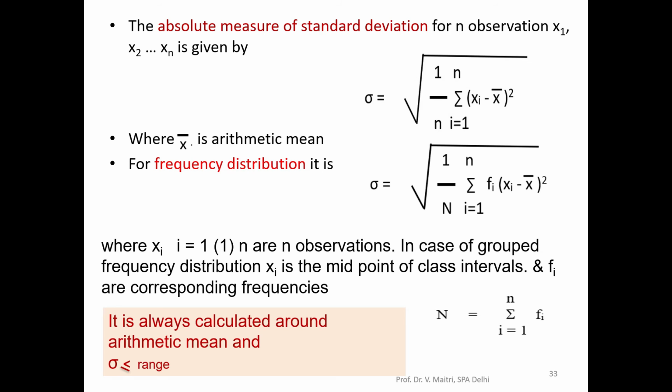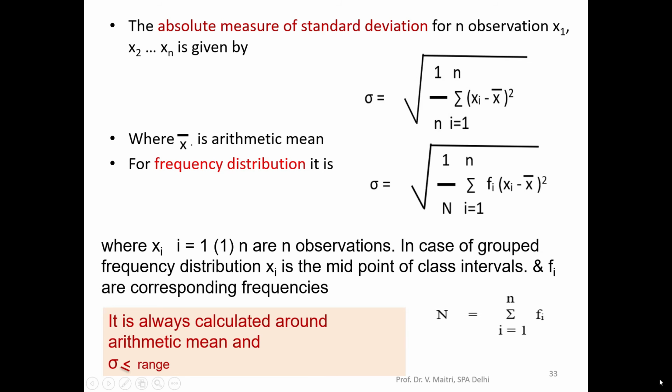Now the absolute measure of standard deviation for random observations x1, x2, ..., xn is sigma equals the square root of the sum, i going from 1 to n, of xi minus x bar squared, divided by n, where x bar is the arithmetic mean. For a frequency distribution, in place of small n it becomes capital N, which is the sum of the frequencies.